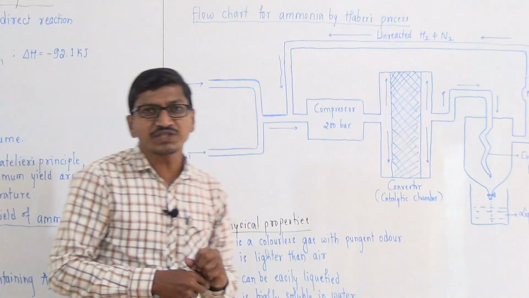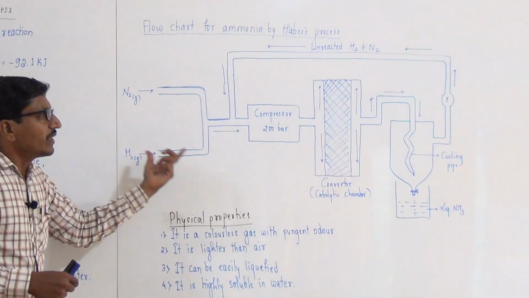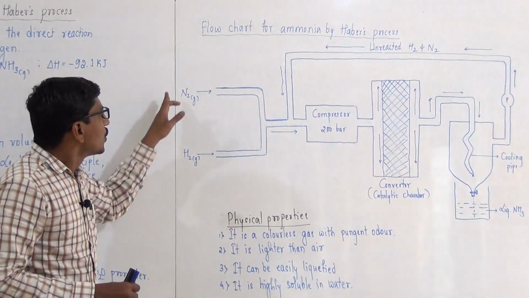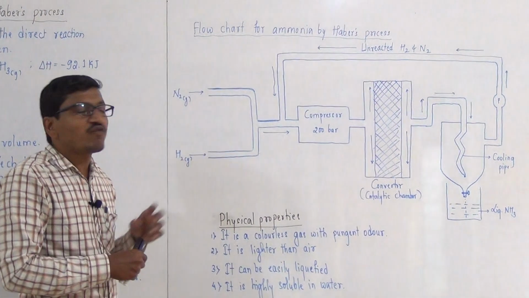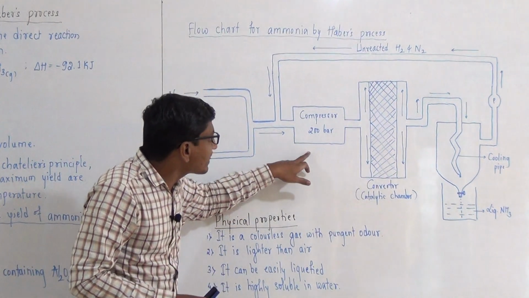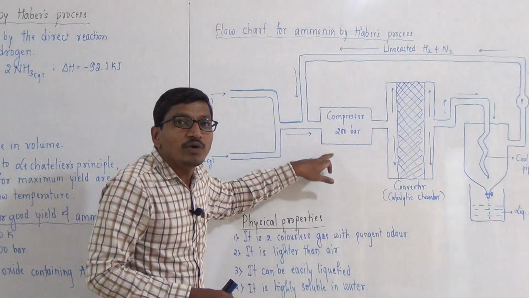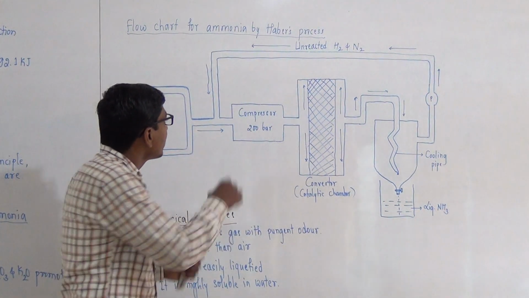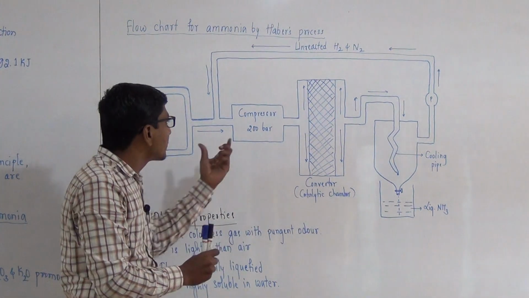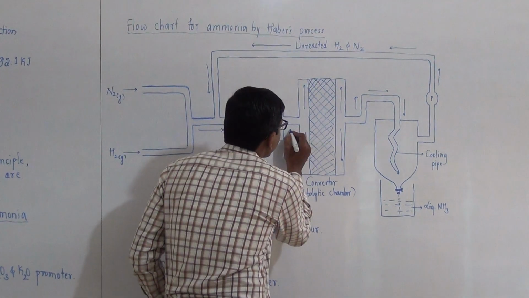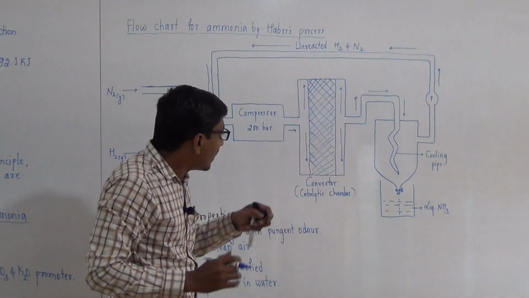The flow chart of ammonia by Haber's process is like this. In this, nitrogen and hydrogen in 1:3 composition respectively are passed into the compressor, which is maintained at 200 bar pressure, and the compressed hydrogen and nitrogen gases are then passed into the converter, that is the catalytic converter.